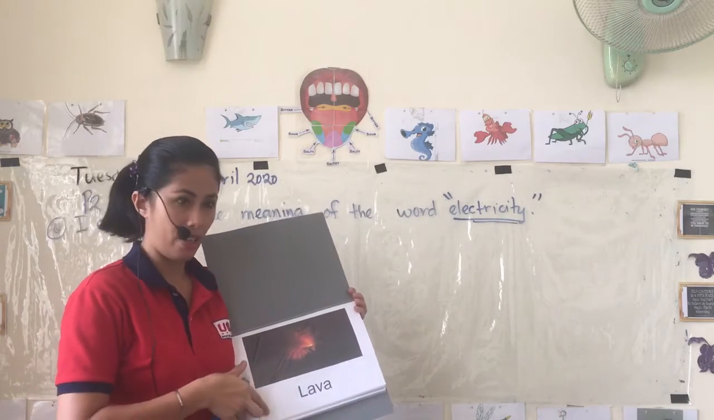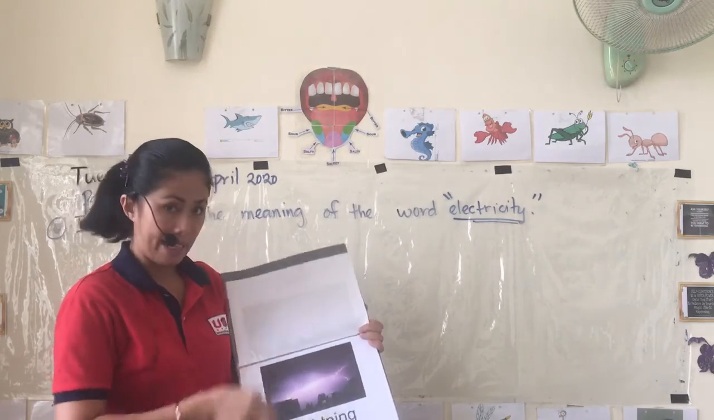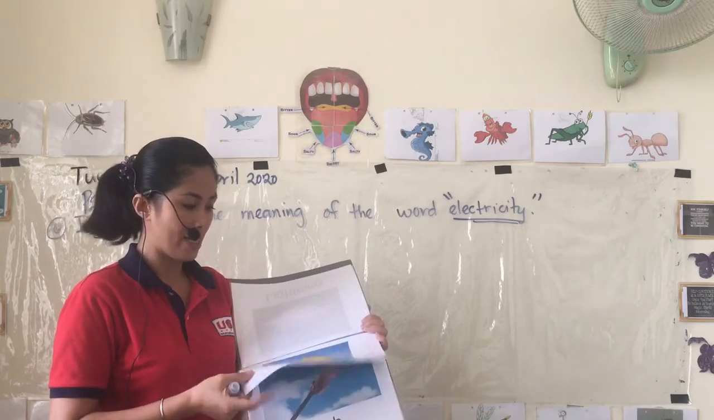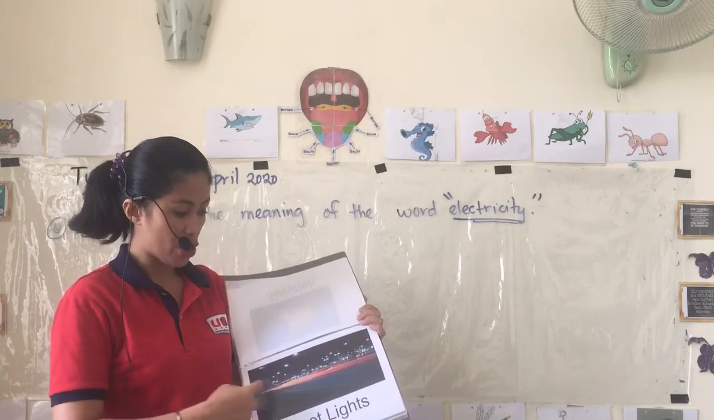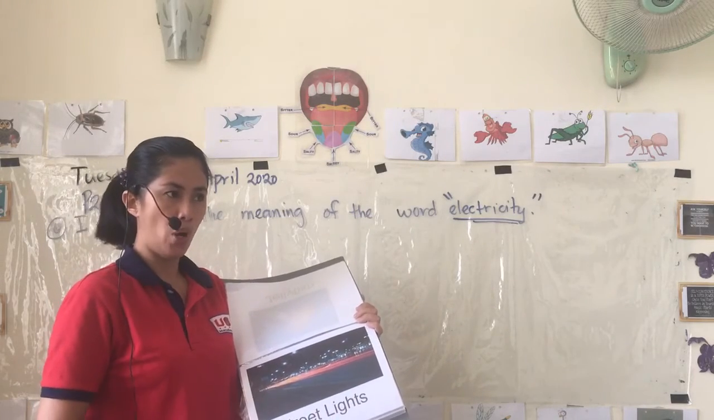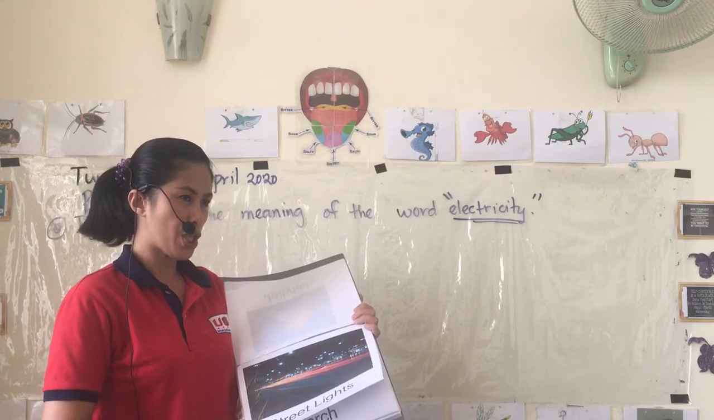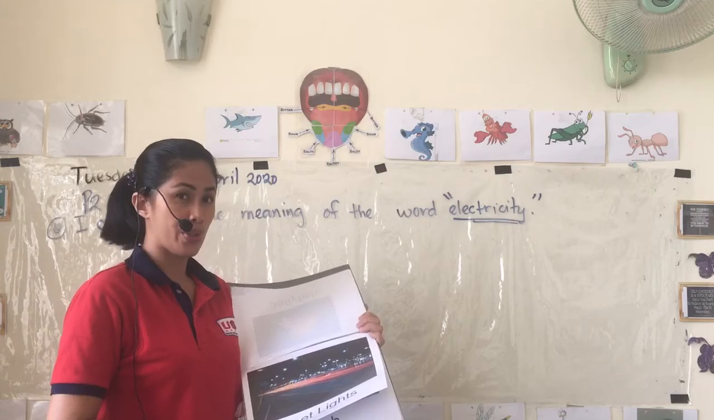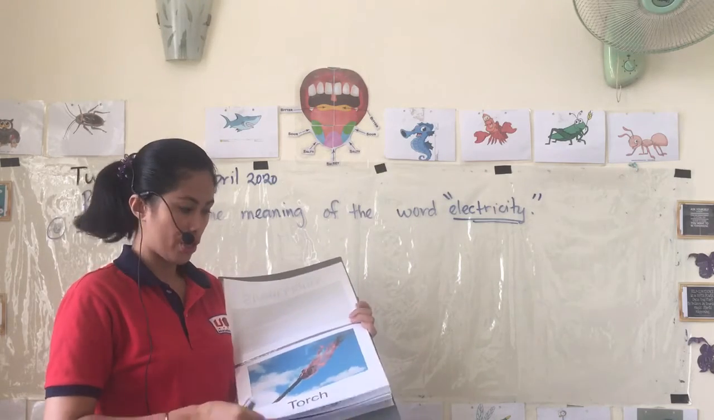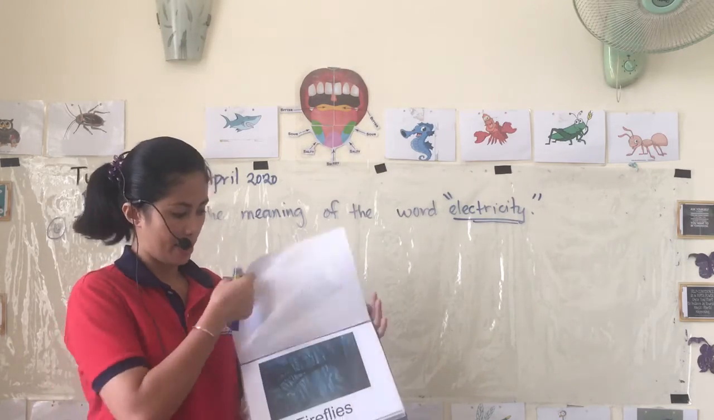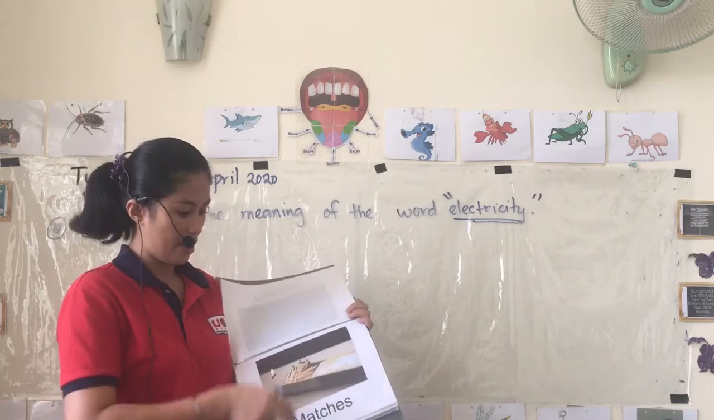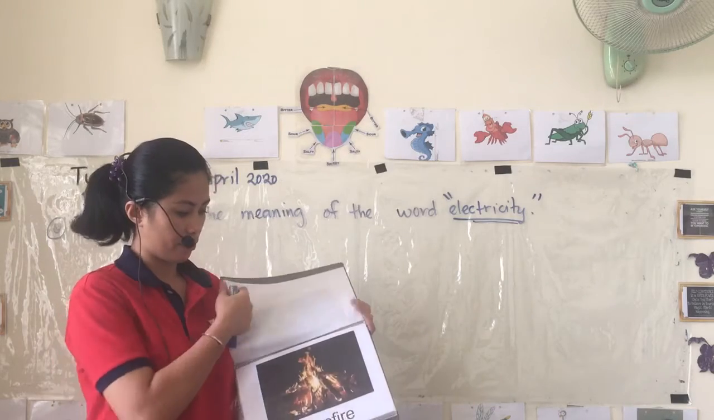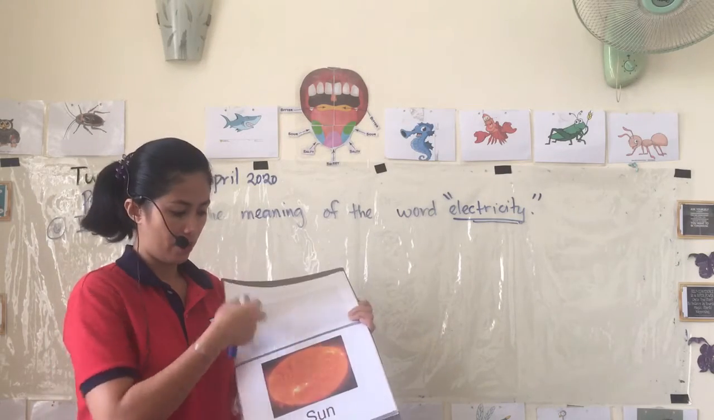So this is lava, lightning, a jellyfish can produce its own light. We have street lights or lamp posts. Do you think they are a natural source of light or an artificial source of light? Torch, flashlight, fireflies, matches, stars, campfire, the sun.